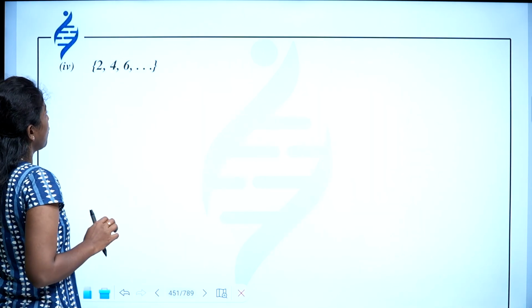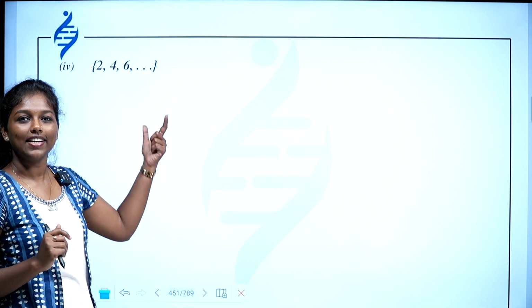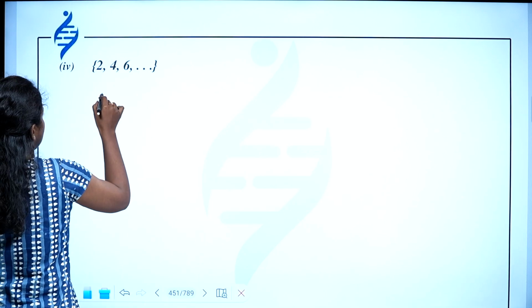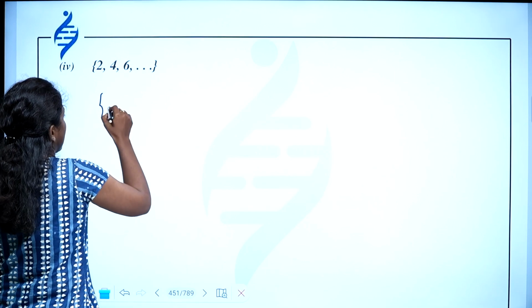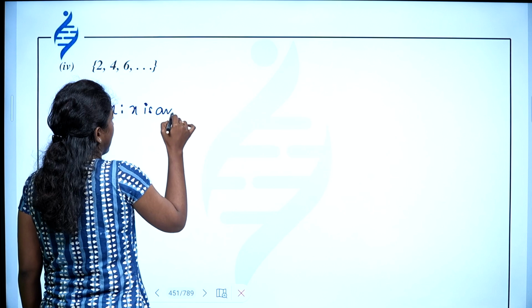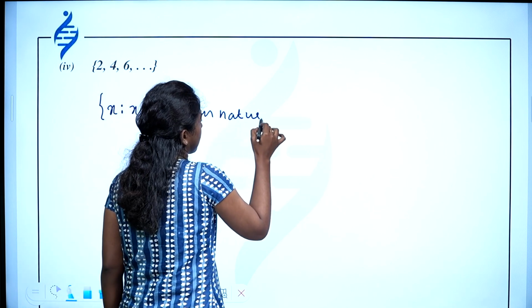Next question, 2, 4, 6, etc. 2, 4, 6. These are even natural numbers, right? Even natural numbers. So you can write set of all x such that x is an even natural number.